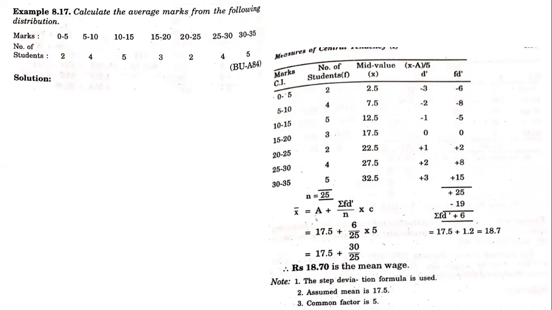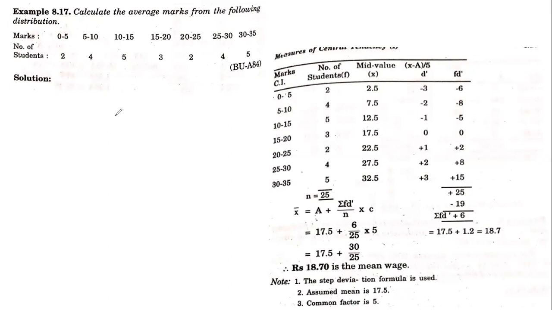So let us calculate the average by using the step deviation method. Normally the step deviation method is used in the continuous series. So what you have to do is, we have a class interval, we have a frequency, we have to calculate the midpoint value. So how to calculate the midpoint value? The midpoint value is calculated by taking the upper limit and lower limit together and dividing by 2.